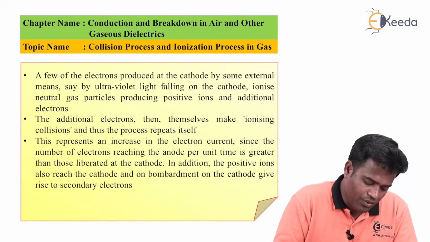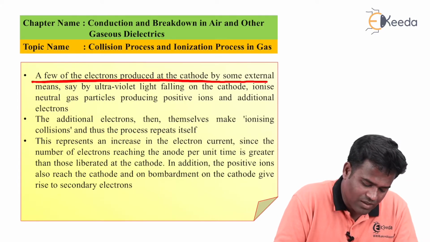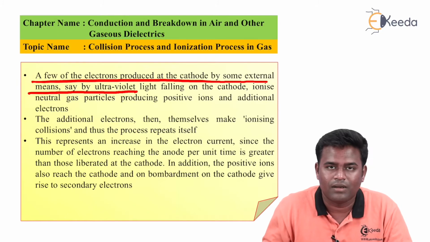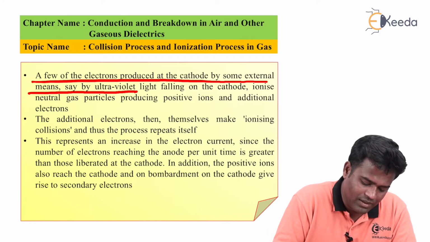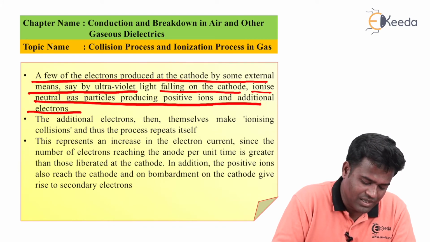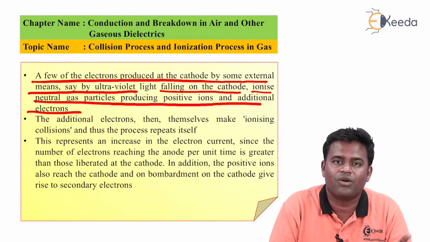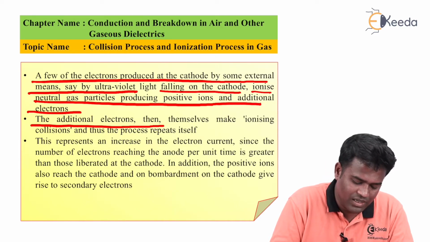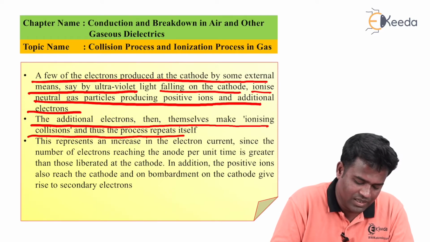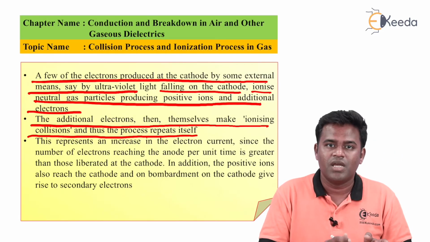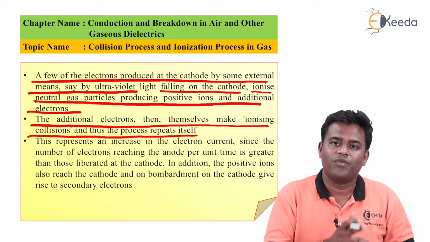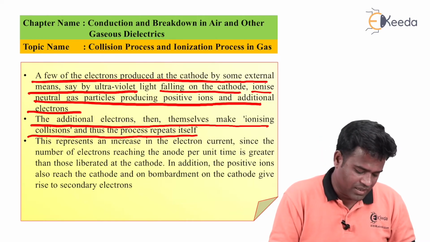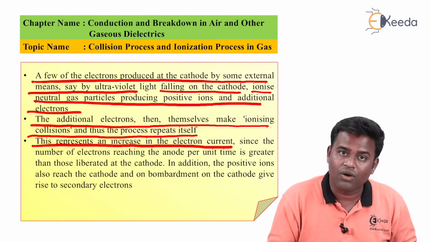Hence a few of the electrons are produced at the cathode by some external means, say by ultraviolet light, means some electrons are produced due to ultraviolet light falling on the cathode, ionizing neutral gas particles, producing a positive ion and additional electrons, one positive ion and one electron from that process. The additional electrons then themselves make ionizing collisions and thus the process repeats itself. So that process is going on, means collision is going on. Also the liberation of one positively charged ion and one negatively charged electron will happen in this case. This represents an increase in the electron current.